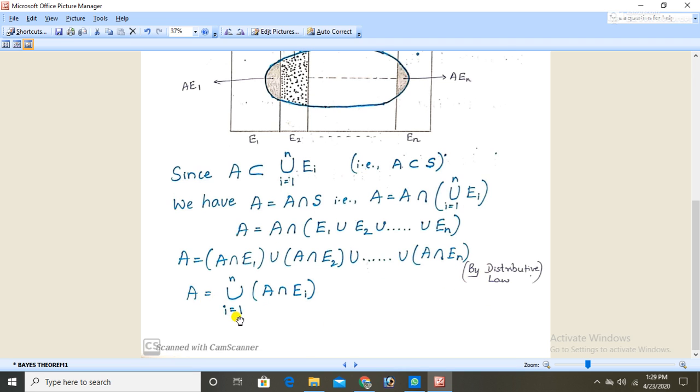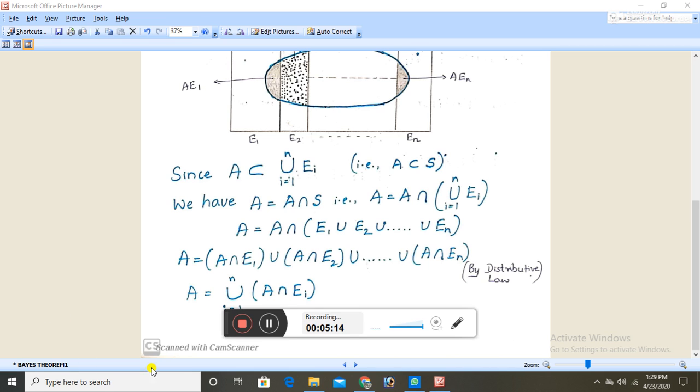Therefore, A is equal to the union of A intersection E_i. So when I say that all E1, E2, E3, E4, En constitute E_i, therefore A intersection E_i, that means union for i equal to 1 to n of A intersection E_i.